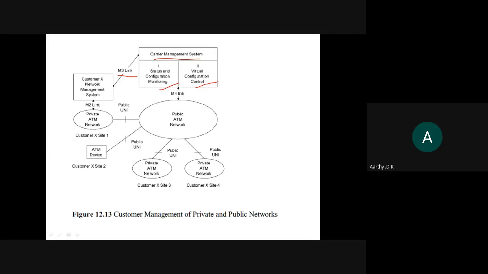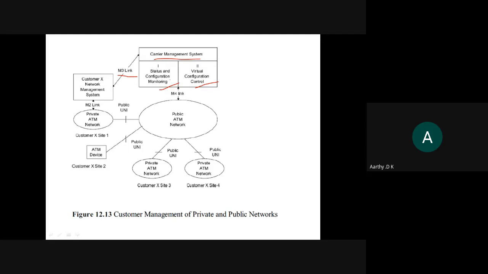So when I'm trying to find out my net balance, the data balance that I have, I'll just give a request: check balance, or you have this star 121, all those kinds of options that you can use to know your balance and validity. So that is like an interface.